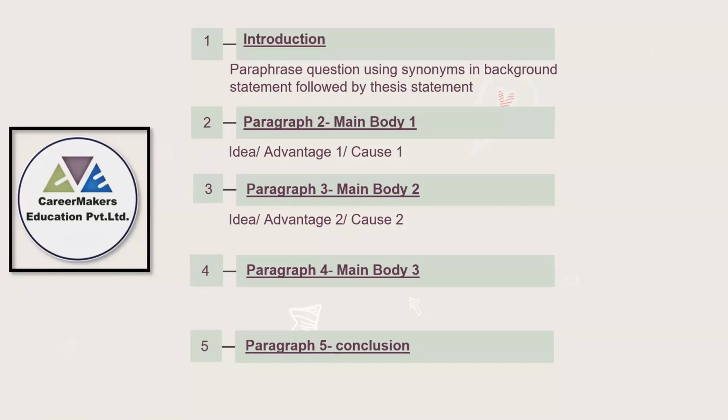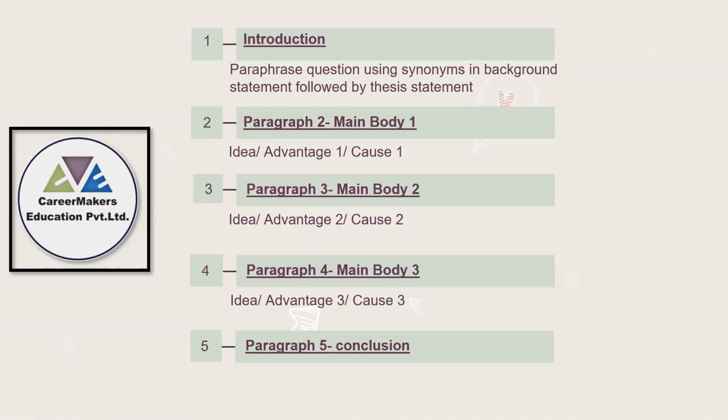Either in your first body paragraph you write advantages and in the second body paragraph disadvantages, or in body paragraph 1 you mention both sides of one idea and in the second body paragraph both sides of another idea. Clear? And if needed, we can add a third body paragraph, which is not compulsory.